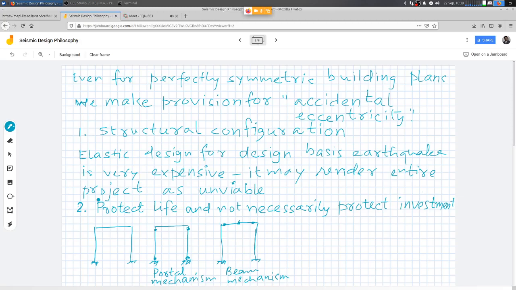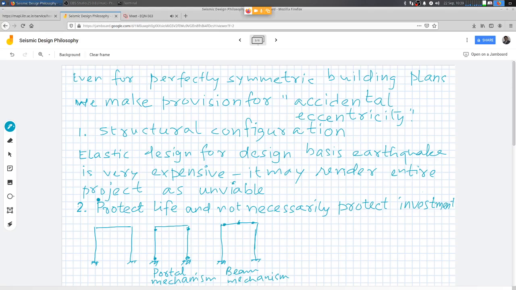Beam mechanism is better because it is a local failure, and the structure in its entirety does not lose its load carrying capacity, right? It will still be able to withstand load.